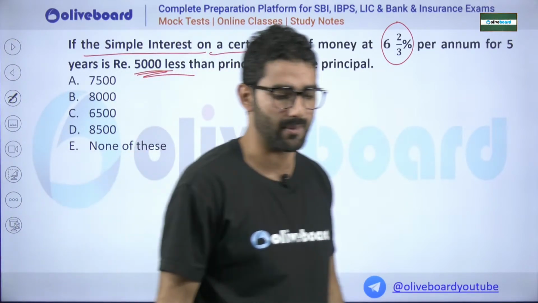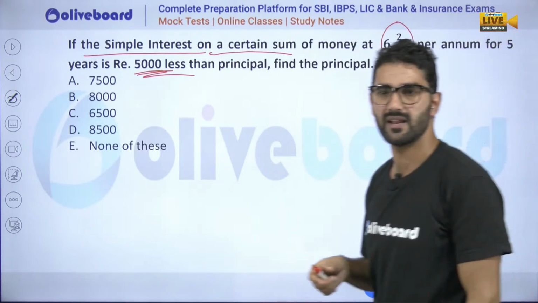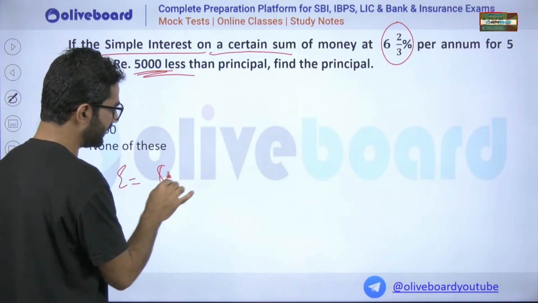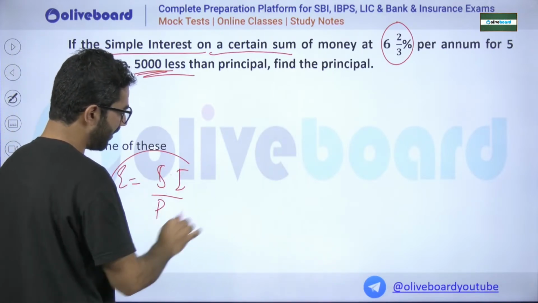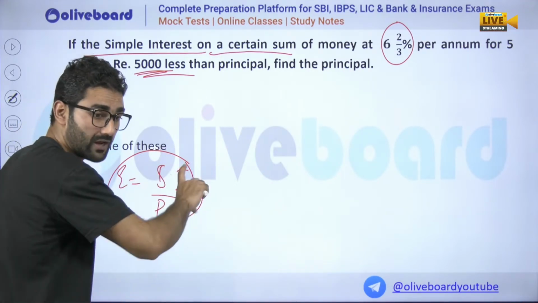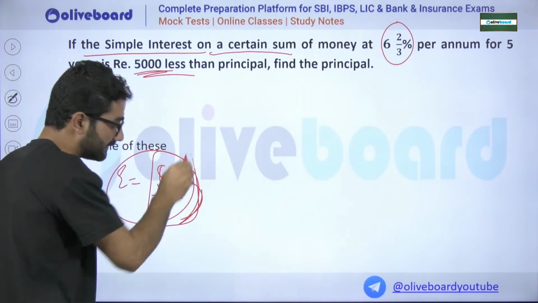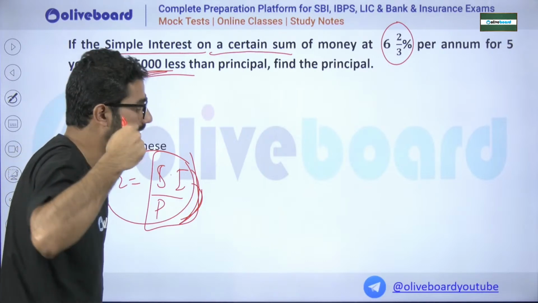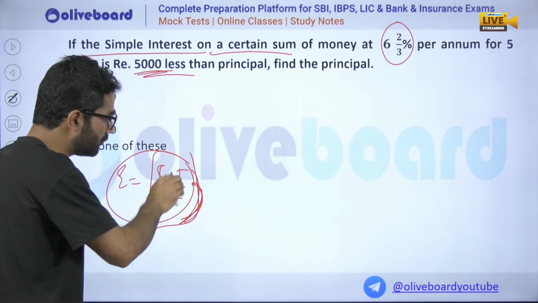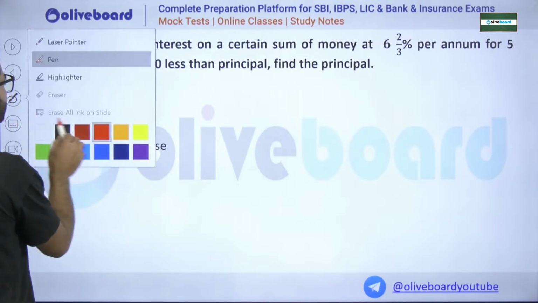Find the principal amount. I told you at the beginning of the session, whenever the rate is given, we have to find the relation. Rate is nothing but the simple interest upon principal. From this expression, sometimes you will get the answer. Then if they ask how much will be the difference, less than or more than, you can calculate from this. So make the conclusion that whenever there is a comparison between less than and more than, you can solve from this expression only. Very fast, my dear, very fast.